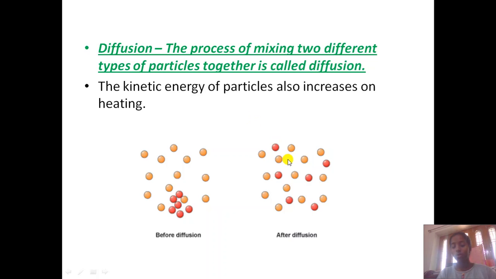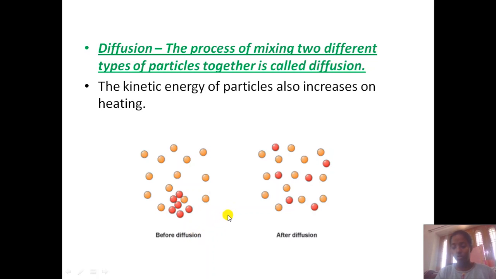Diffusion will only happen when there is kinetic energy, because the particles have to move from their position and take another position. The kinetic energy of the particles also increases on heating. So diffusion will happen when some amount of energy is provided, maybe heat energy, light energy, or electric energy.